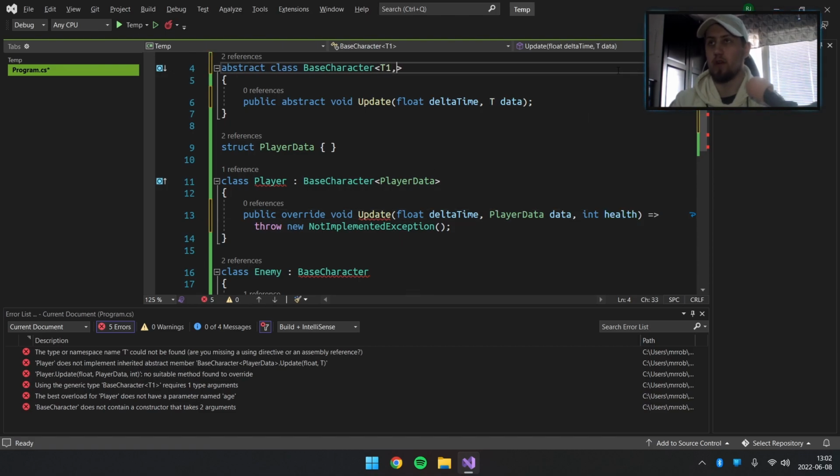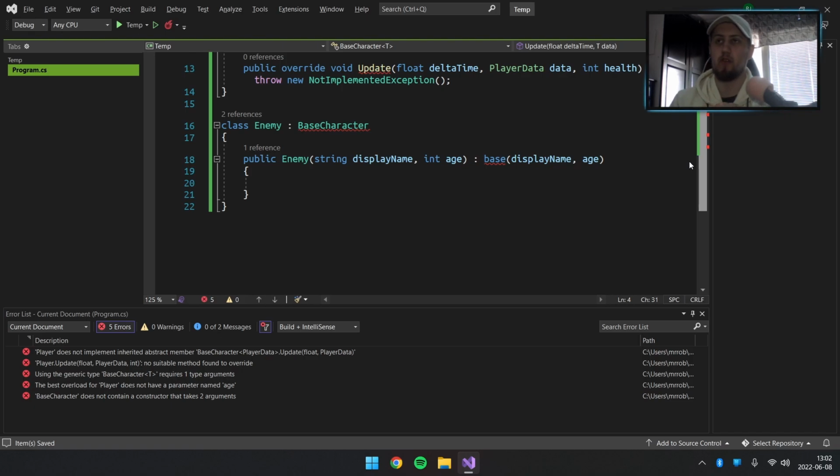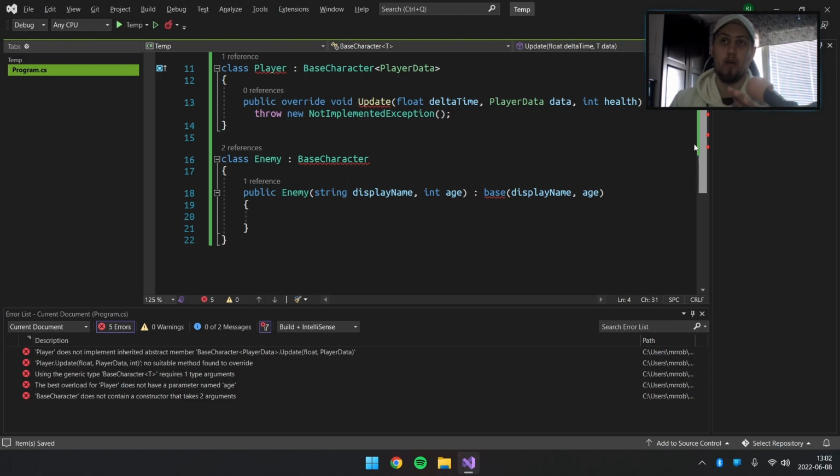You could potentially do like this, then add multiple data and all that kind of stuff, but I feel like overloading an abstract method would be so handy. I don't know if it's possible. Hopefully, I just think it's a good idea, especially when you have polymorphism and you want to do something else in the other child. So I think it's very helpful. Please let me know if you want this feature, and hopefully C# developers will see this video and take consideration to implement this. It will be so helpful.